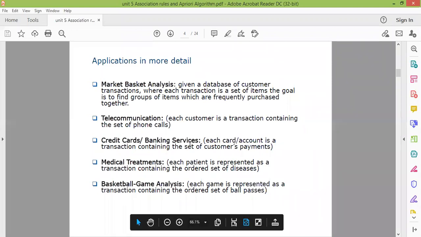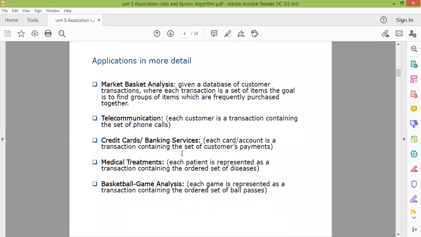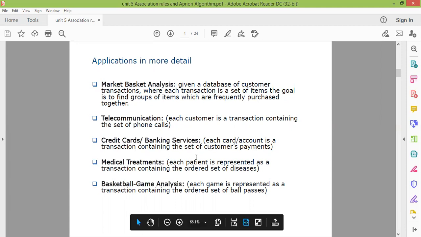Then we have the credit card and banking system. Each card and account is a transaction containing the set of customers' payments. So the customer details and the combination of customer payments are interlinked. Then in medical treatment, each patient is represented as a transaction containing the ordered set of diseases.